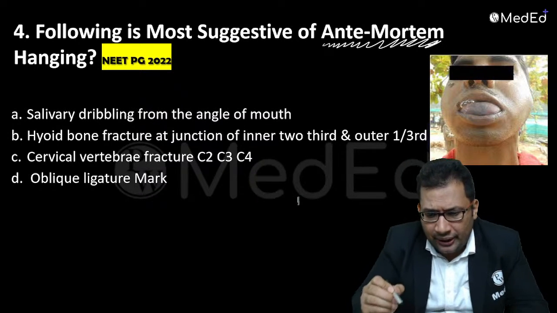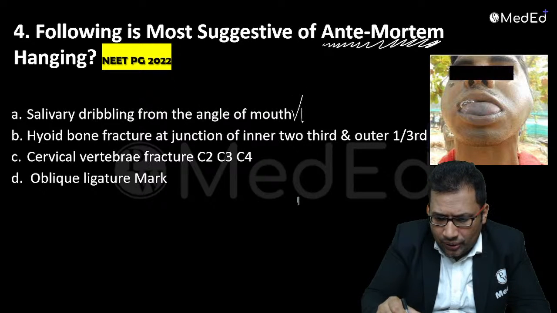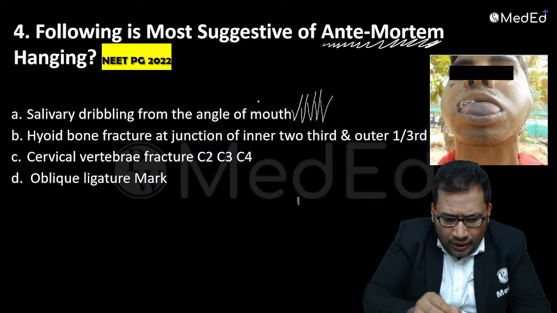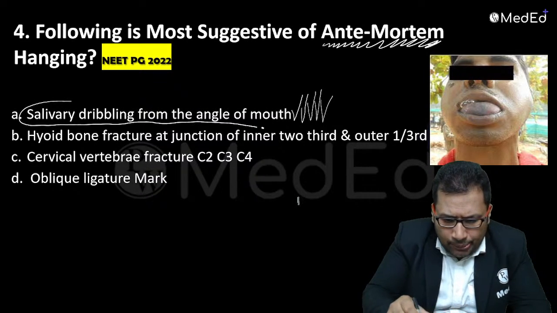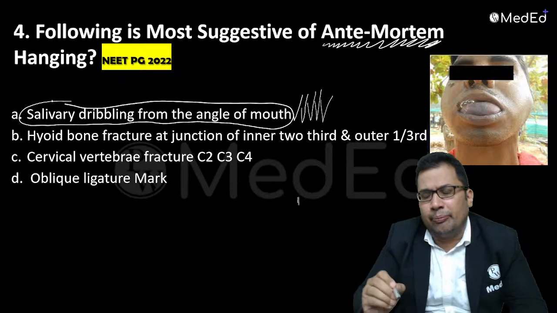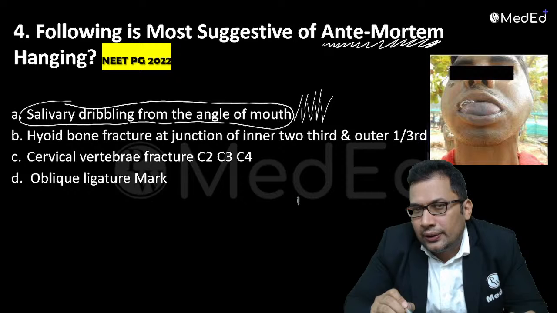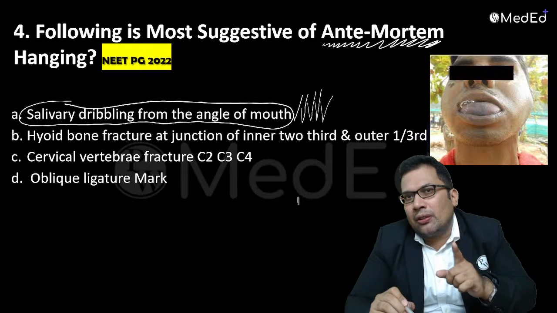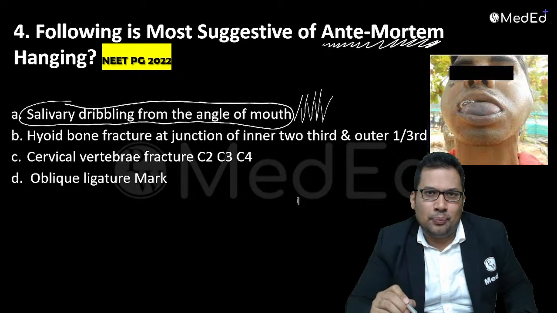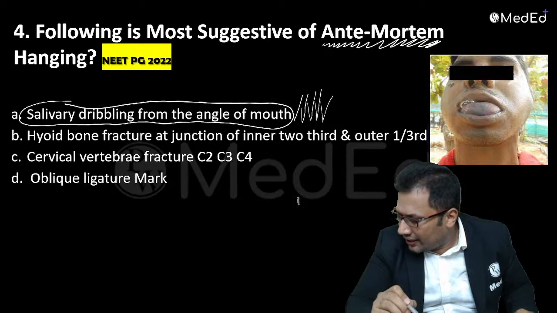So your answer should be salivary dribbling mark. This is a very important finding. Whenever you see a salivary dribbling mark at the angle of the mouth, usually opposite to the side of the knot, that is the feature of antemortem hanging. So A is the correct answer.